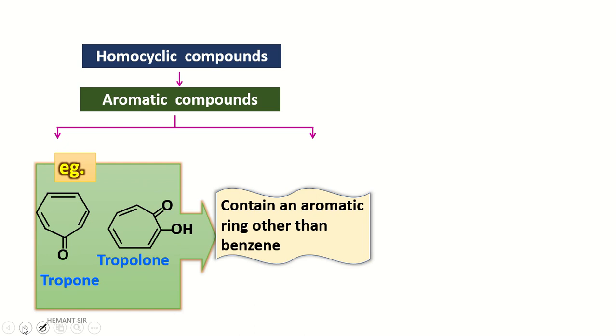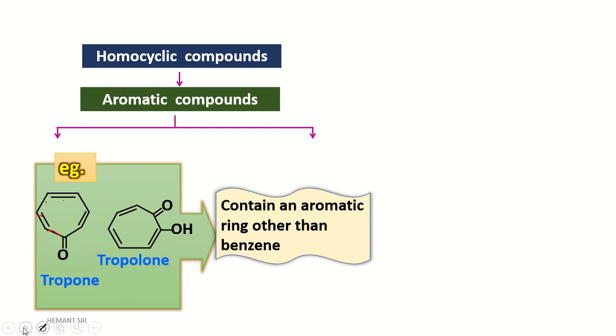Why aromatic? Because the structure has alternate double and single bonds. If you see carefully, double bond, single bond, single bond, double bond, single bond, double bond, single bond, double bond. It means the structure has aromatic property, but it does not have benzene.